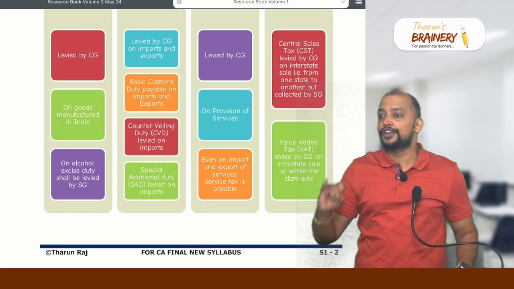On those notified goods, they created a cess called compensation cess. This GST compensation cess is levied on some notified goods, not sold in that state only. To which state are they paying? Notified goods across the country.